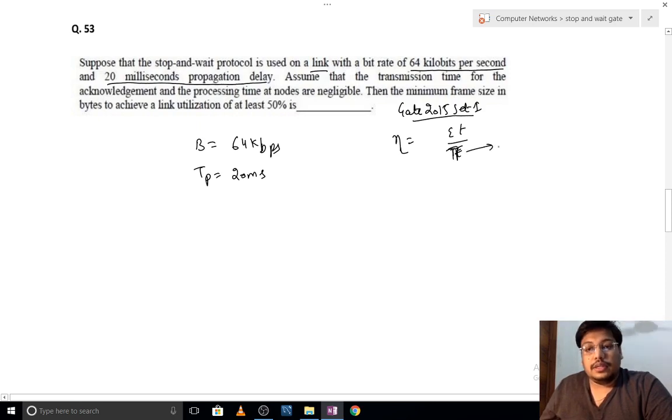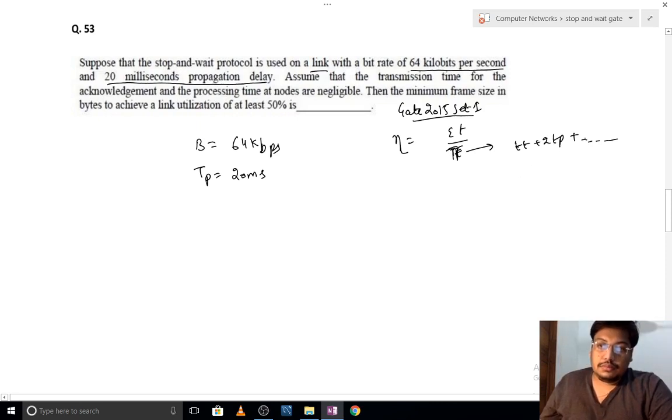If nothing is given, then the total time will be TT plus 2TP. If processing delay, queuing delays, everything is given, then we will be adding up those times in the total time. Here the efficient time will always be TT of data.